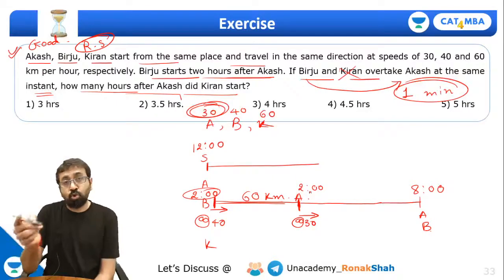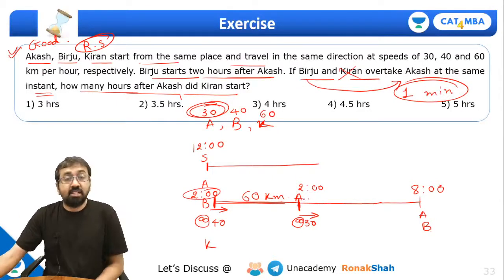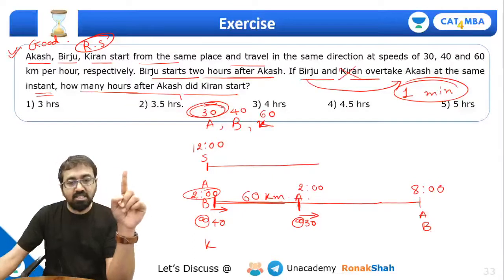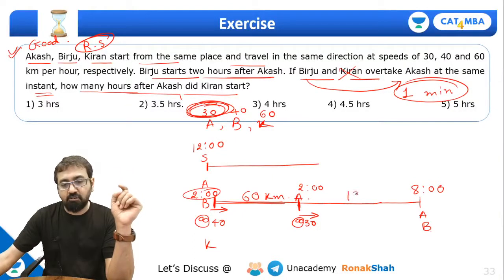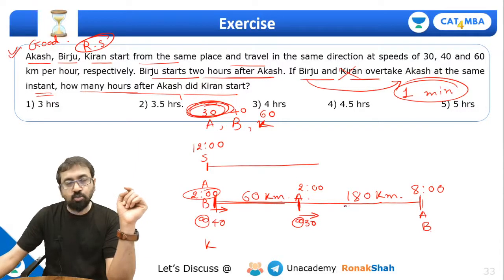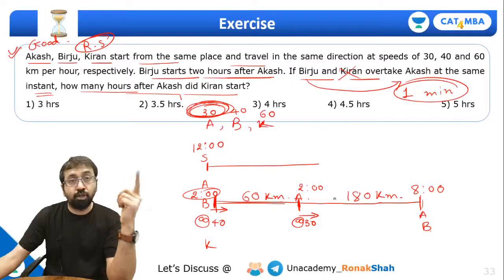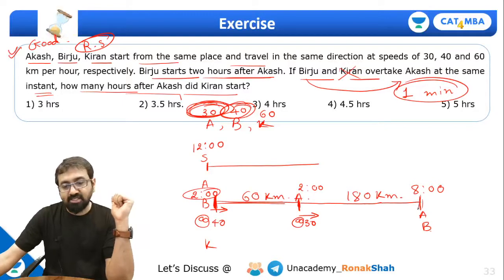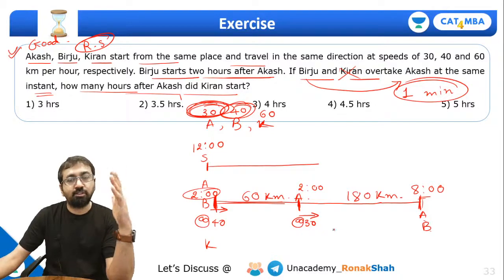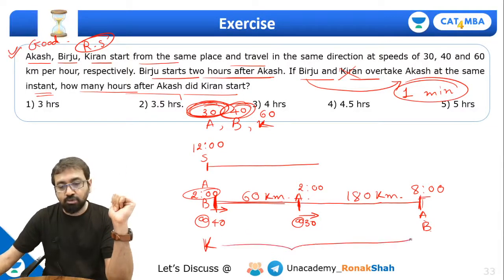Now see, if you want to verify, this is how you can think. Can I say in 6 hours, Akash at the speed of 30 km per hour will travel 180 km? So what is the total distance required to be traveled by Birju? It is 60 plus 180, that is 240 kilometers distance. At what speed? 40 kilometers per hour. So Birju is starting at 2. So can I say in 6 hours, that is at 8 p.m., he'll also be here along with Akash, right? So this is correct. Now Kiran is starting from here and Kiran needs to travel this 240 kilometer distance, correct?